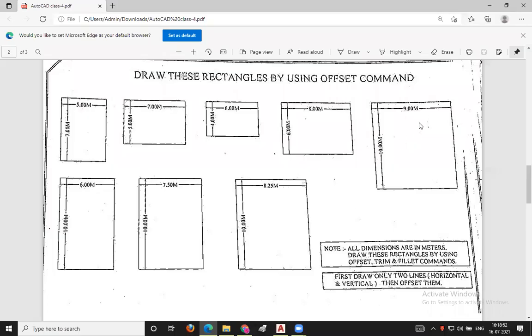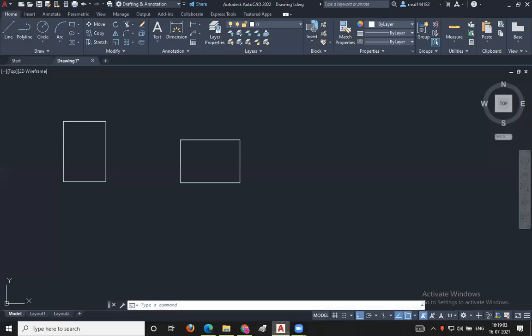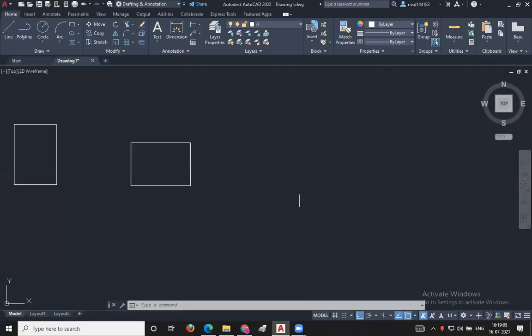So here you can see that the width of this rectangle is 9 meters and the depth of this rectangle is 10 meters. The area of this rectangle is 9 into 10. I will be moving here. I will be activating the line command here.